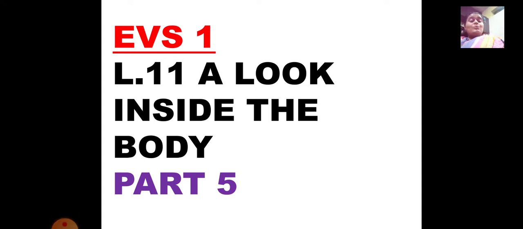Let us continue with the last part of EVS 1 lesson number 11, a look inside the body. In today's video, we are going to talk about a very important internal organ. It is the CPU of your body. Yes, children, you heard me correct. It is the CPU, as the CPU is the brain of the computer, as it stores everything inside.